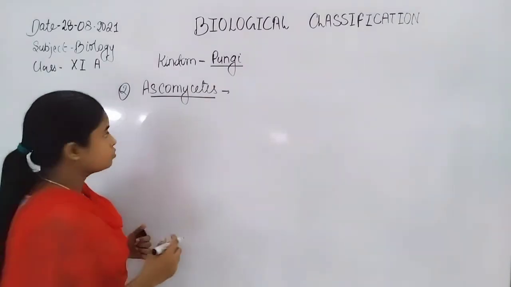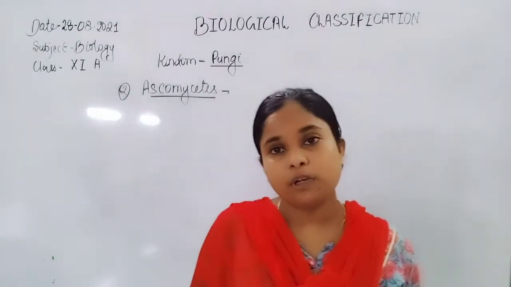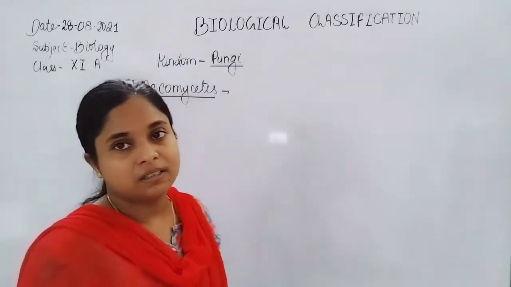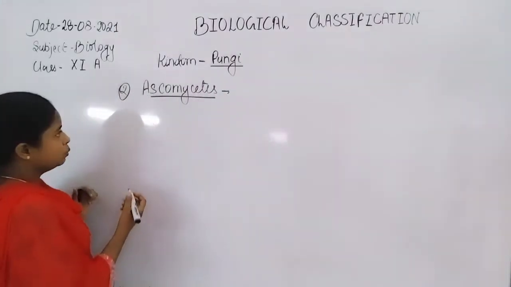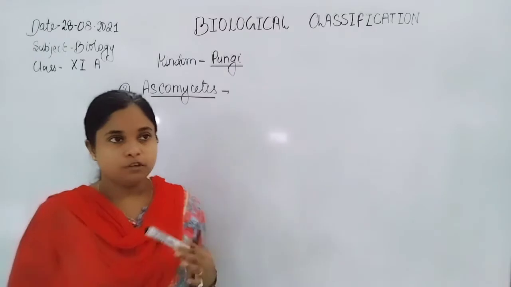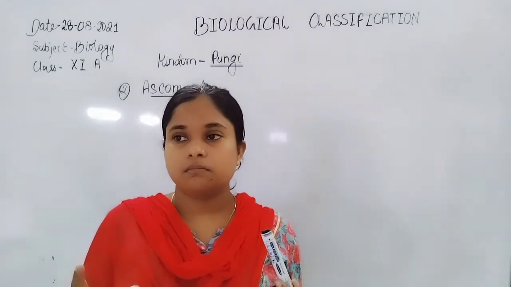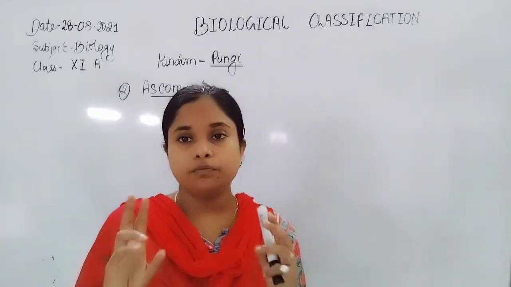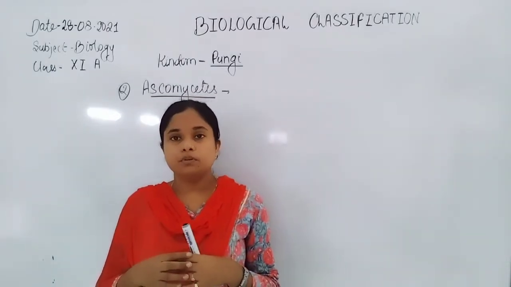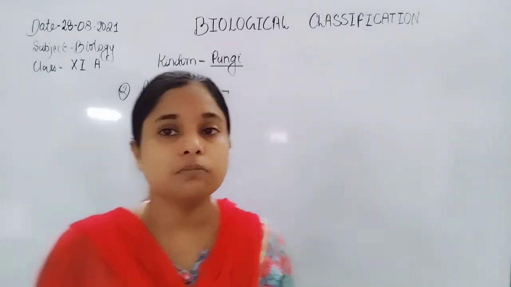Now come to today's topic, ascomycetes. In the ascomycetes, on the basis of the formation of asci fruiting bodies, they represent different characteristics. As we discussed earlier, when the hyphae fuse to form dikaryotic hyphae, the nuclei of two hyphae get fused, and this undergoes differentiation to form fruiting bodies, which mainly form spores.